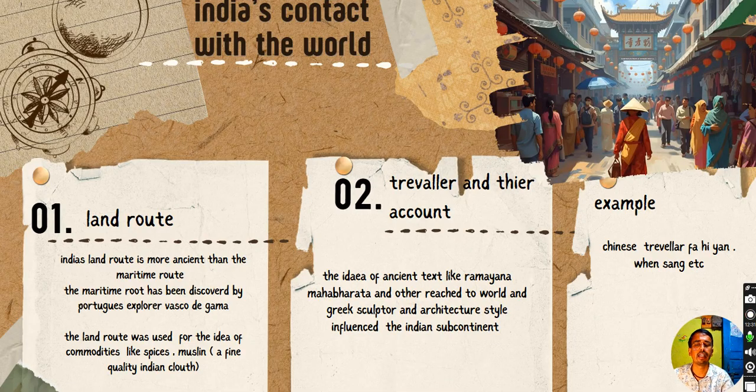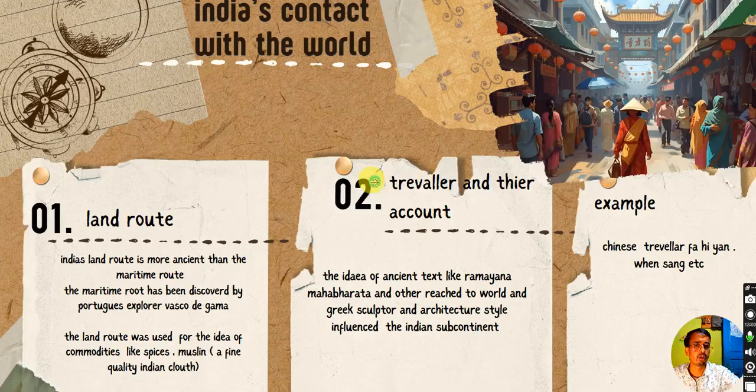While the maritime route was discovered relatively recently, roughly in 1498, when the Portuguese explorer Vasco da Gama reached first the Cape of Good Hope in South Africa, then Calicut in India. Right. In ancient time, India's fine quality muslin cloth and spices were exported to other countries.